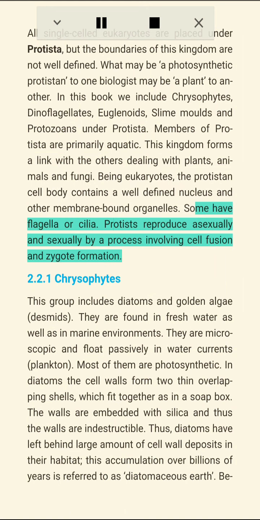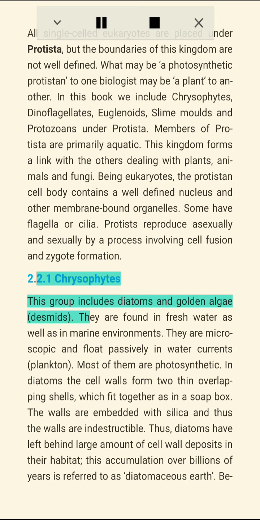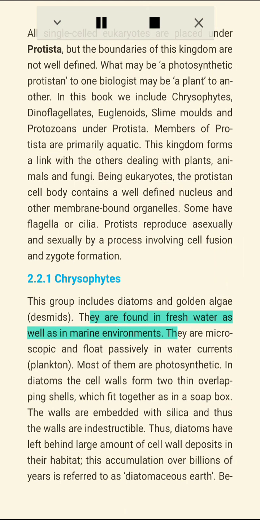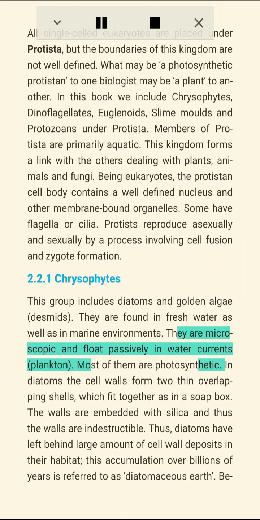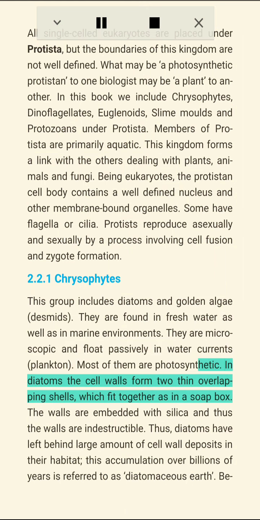Being eukaryotes, the protistan cell body contains a well-defined nucleus and other membrane-bound organelles. Some have flagella or cilia. Protists reproduce asexually and sexually by a process involving cell fusion and zygote formation. 2.2.1 Chrysophytes. This group includes diatoms and golden algae (desmids). They are found in fresh water as well as in marine environments. They are microscopic and float passively in water currents (plankton). Most of them are photosynthetic.